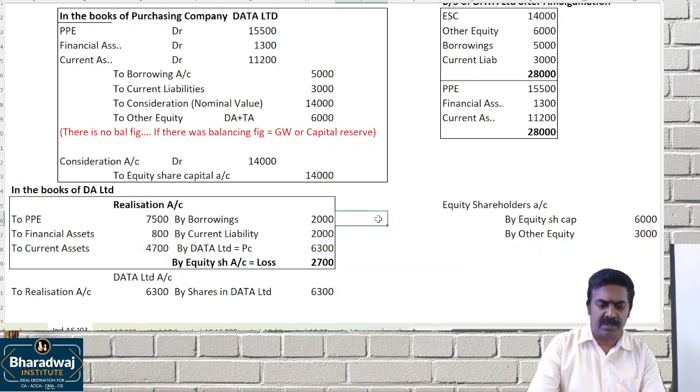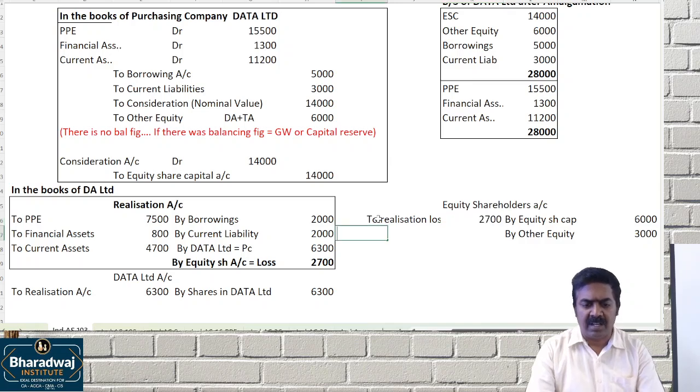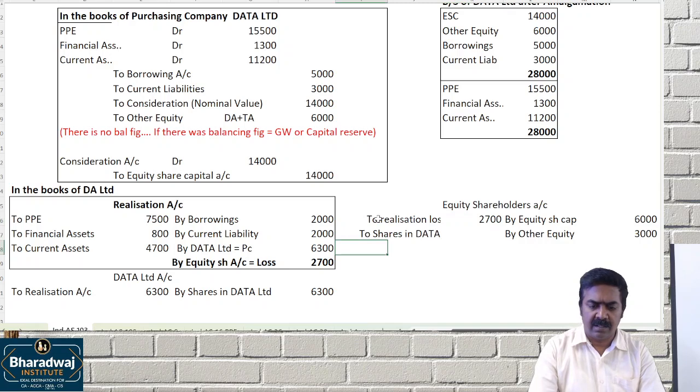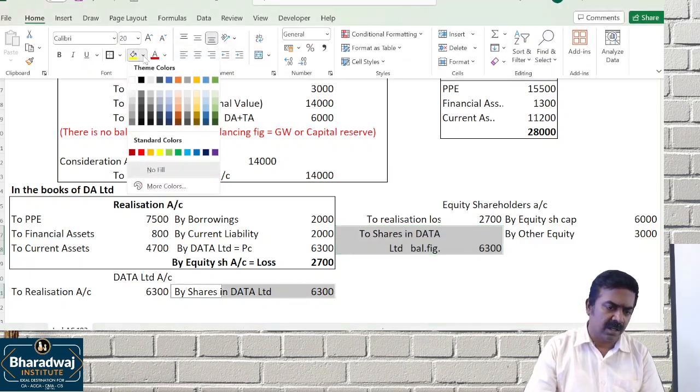It will come as to realization loss. The balancing will be paid in shares of which company? Data Limited. The balance paid is 6,300. The shares received are allotted to whom? Our shareholders.